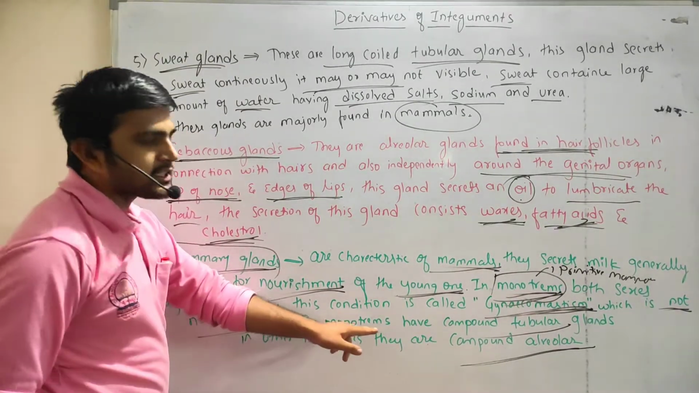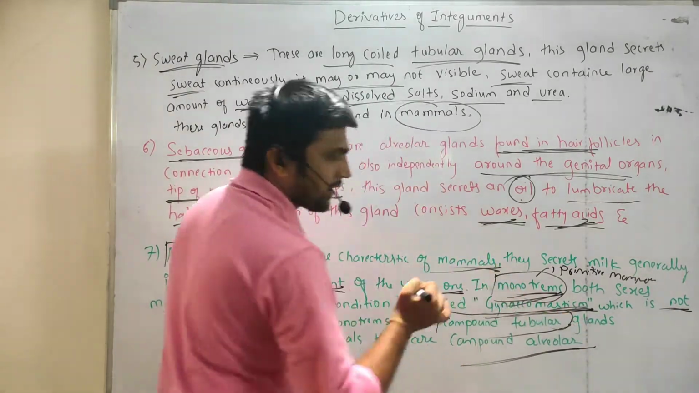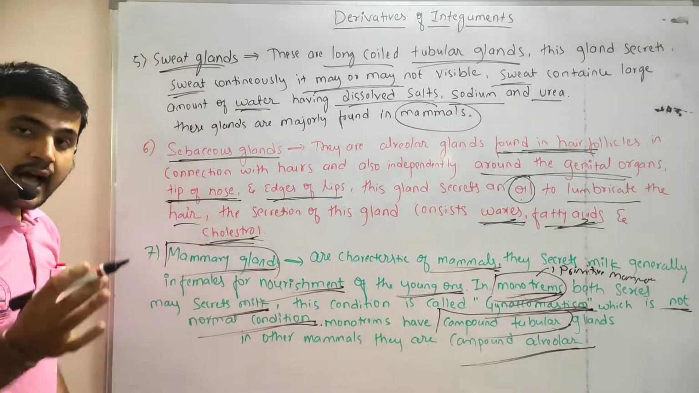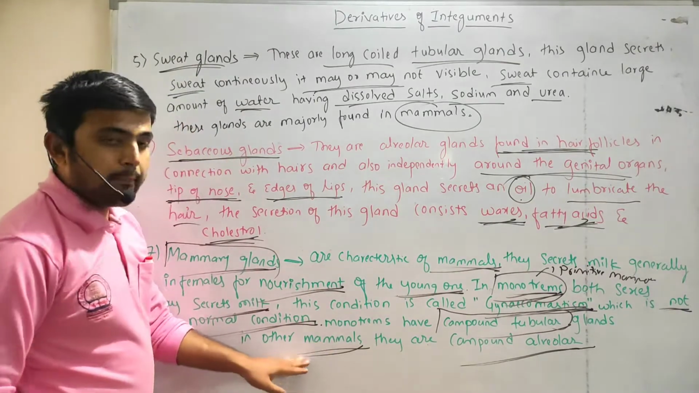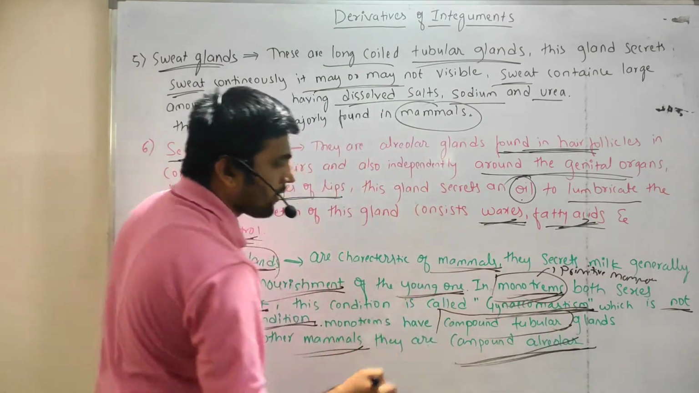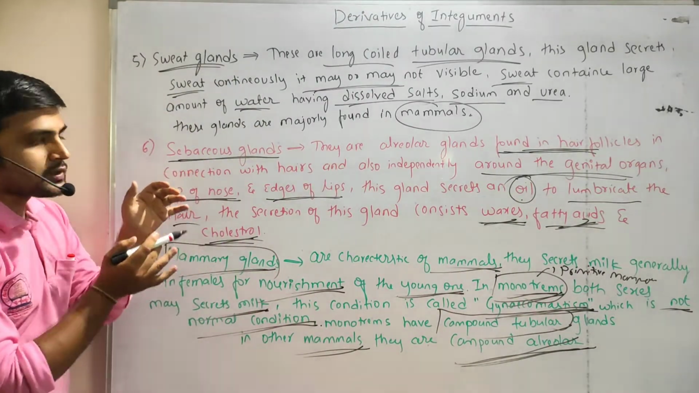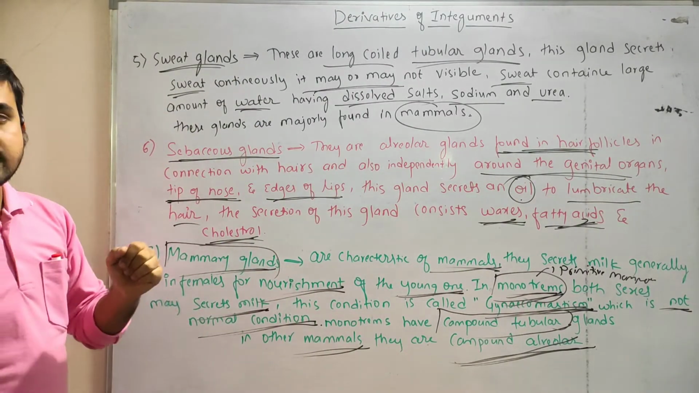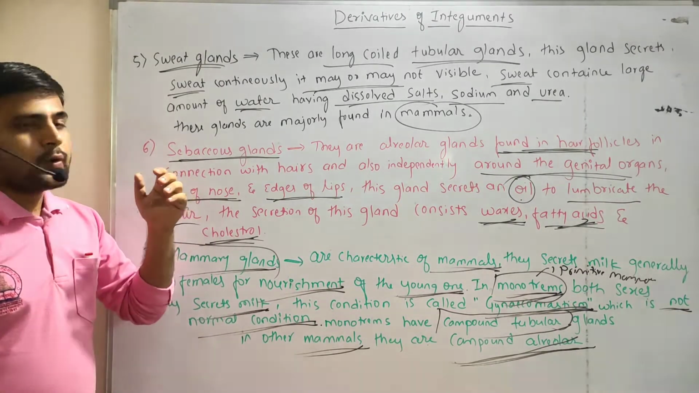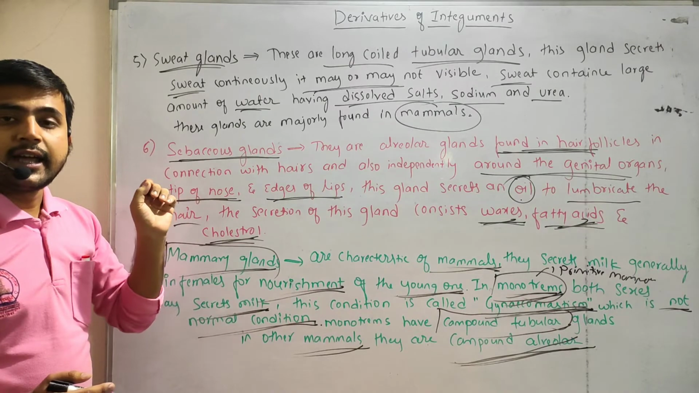In monotremes, the mammary glands are compound tubular glands. The rest of the mammals, apart from monotremes, have compound alveolar mammary glands. So this covers the epidermal derivatives. In this video lecture we covered the epidermal derivatives, that is, the epidermal glands.